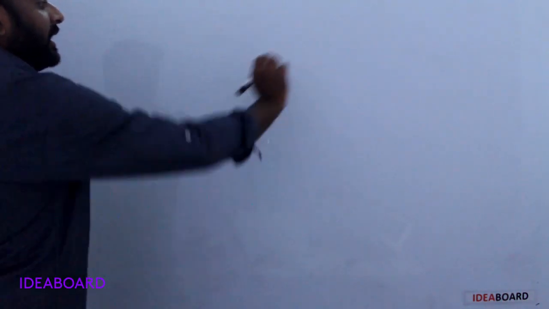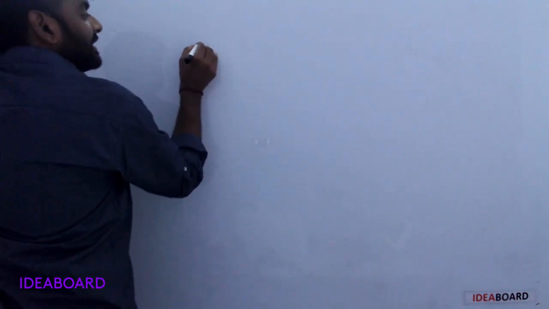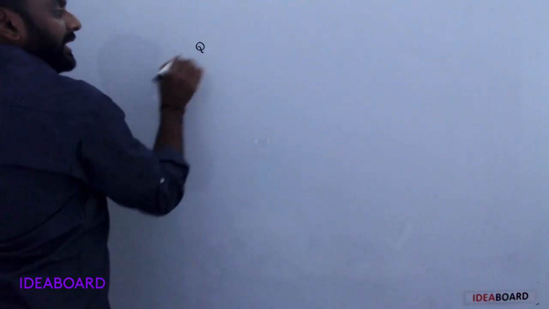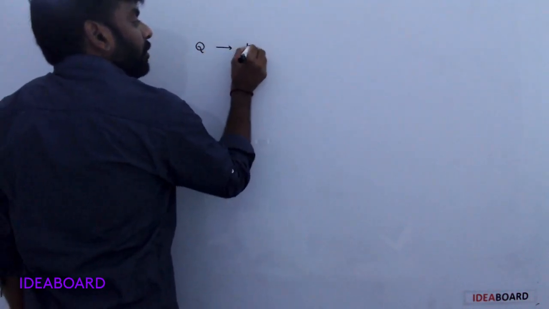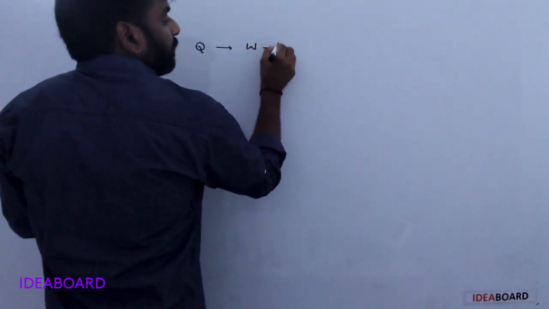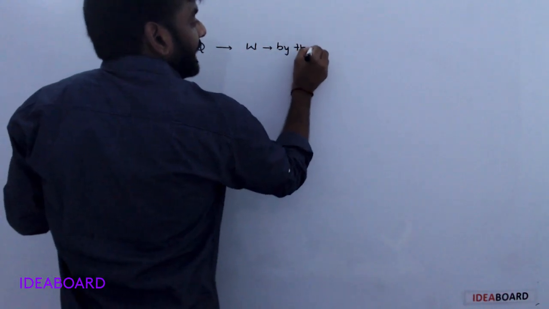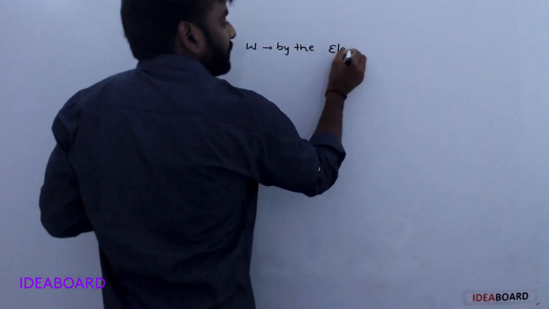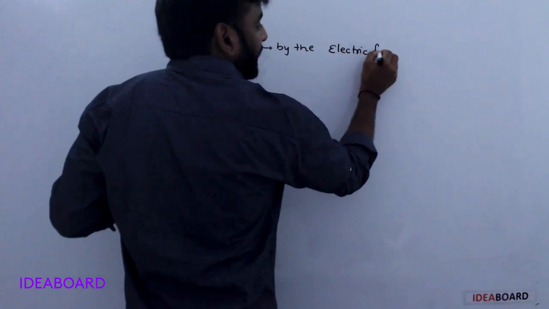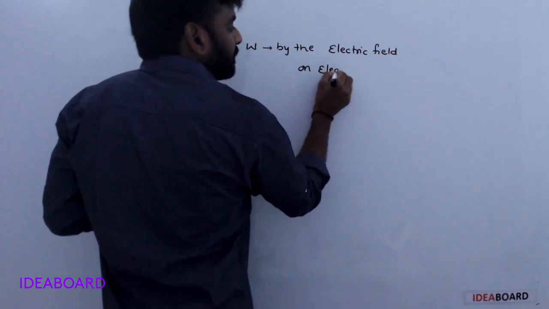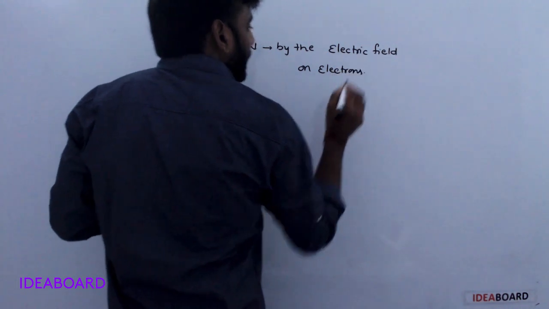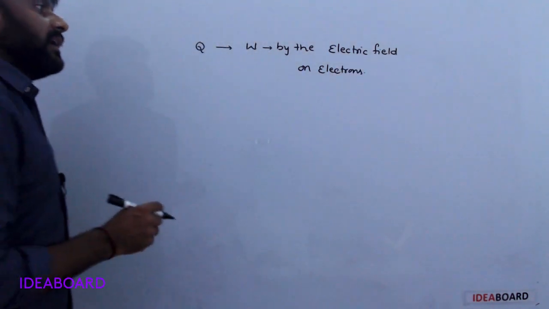Now Joule's heating effect. The released heat energy Q is equal to the work done by the electric field on electrons.